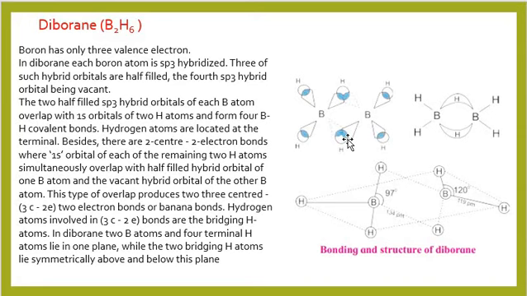In diborane, 2 boron atoms and 4 terminal hydrogen atoms lie in the same plane. These 4 plus these 2 atoms lie in the same plane, whereas the 2 bridging hydrogen atoms, that means this hydrogen and this hydrogen, lie symmetrically above and below this plane. So this is the structure of diborane.